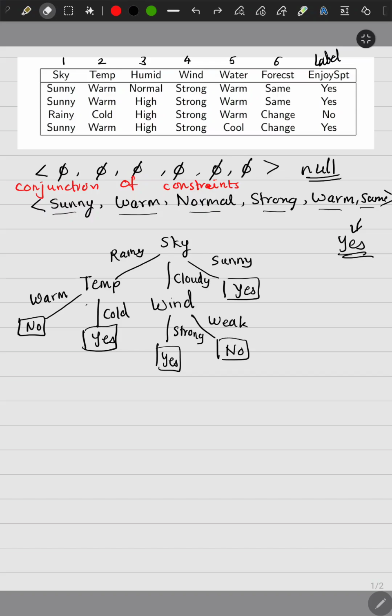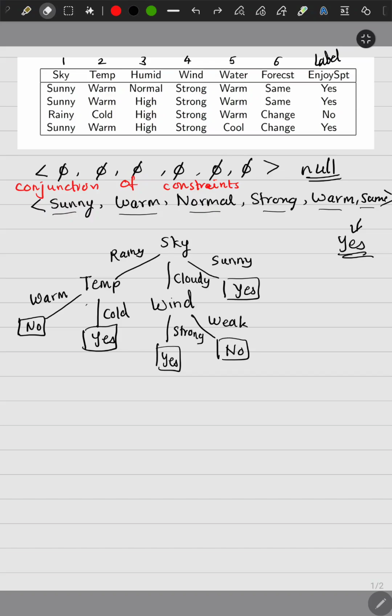So we start with an initial assumption, that is the null hypothesis. That is, none of these attributes affect whether the person goes out to enjoy sports or not. All of the attributes are null, and still, of course, the person either goes out or does not go out to play the sports. There cannot be a third possibility. So that is the null hypothesis.